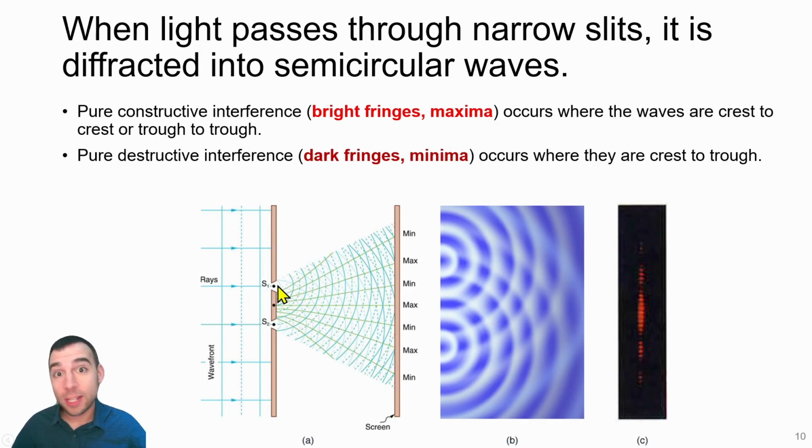As these two slits let light through, we will create an interference pattern sort of like what you see here. Here we have a red laser being shined through only two slits, but it creates these many lines that have bright spots and dark spots. The bright spots are where there's perfect constructive interference. We call those bright fringes or maxima, and the dark spots are where there's perfect destructive interference. We call those dark fringes or minima.